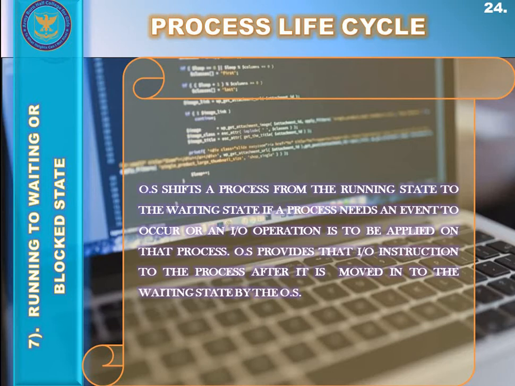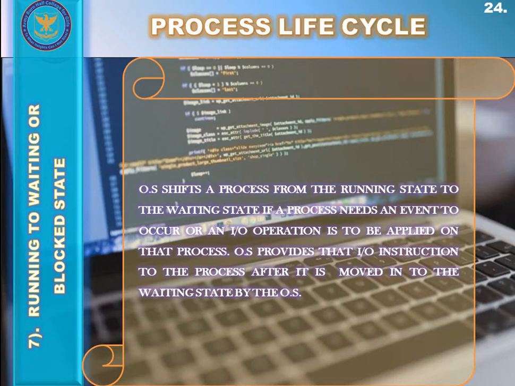When a process is waiting for some input and output operation, then it is present in the waiting or blocked state, and in this state the process is not under execution. A process is under execution only when it is present in the running state. When it needs some input output operation, the operating system simply transfers that process from the running state to the waiting or blocked state.